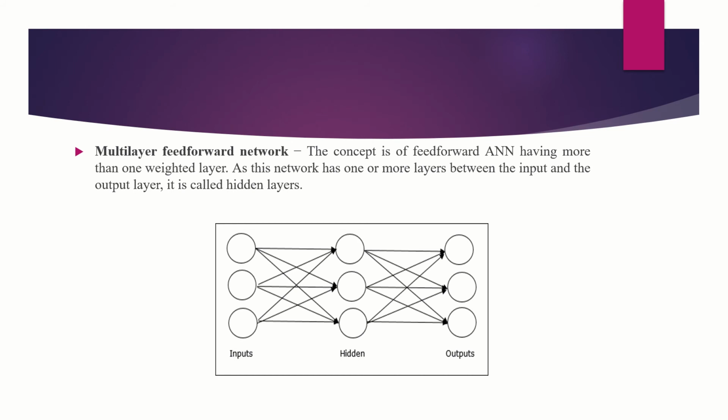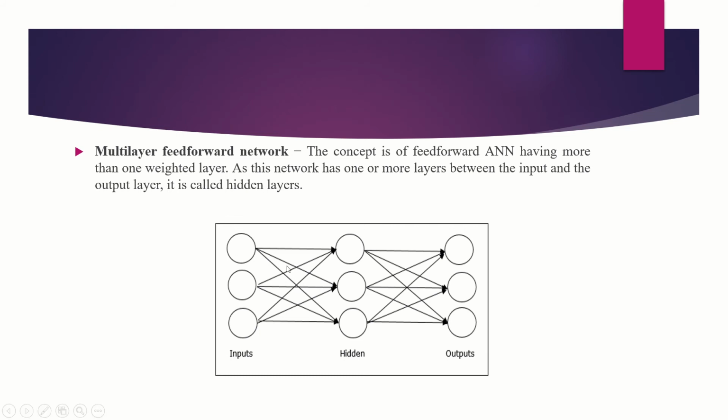Next is the multi-layer feed forward network. The concept is a feed forward ANN having more than one weighted layer. As this network has one or more layers between the input and output layer, they are called hidden layers. In the single layer feed forward network there are only the input and output layers, but as the name suggests, the multi-layer feed forward network has many layers, and all the layers between the input and output layers are called hidden layers.